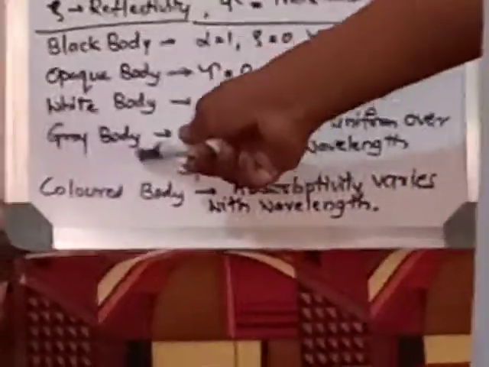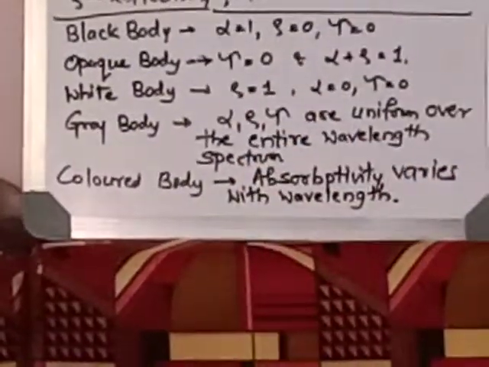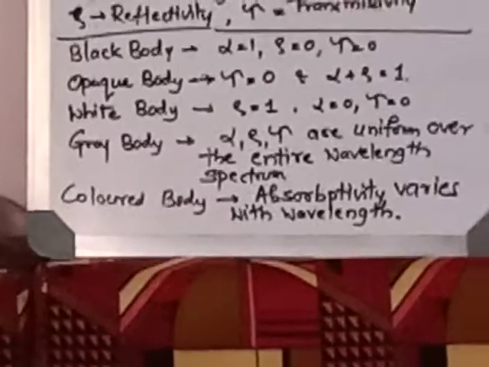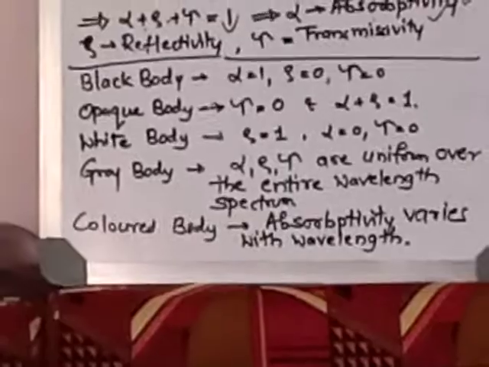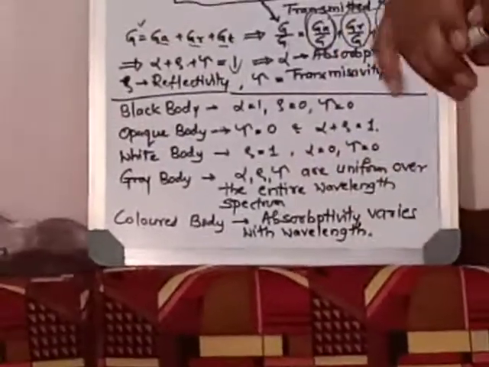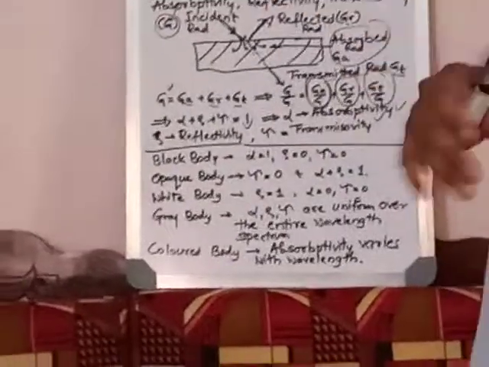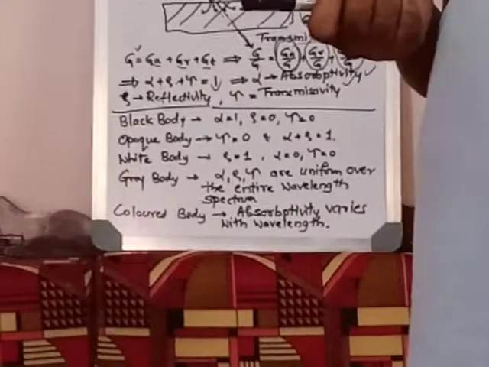What is the gray body? Alpha, rho, and tau are there, but the values will not change. So alpha will remain with the same value, rho will remain with the same value, tau will remain with the same value for a particular wavelength. That is called as gray body. And that gray body is important because we have to compare with the black body. Always the black body is the standard.